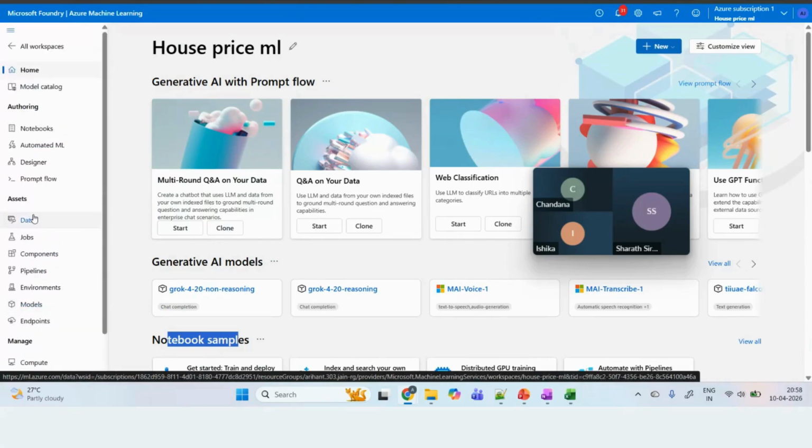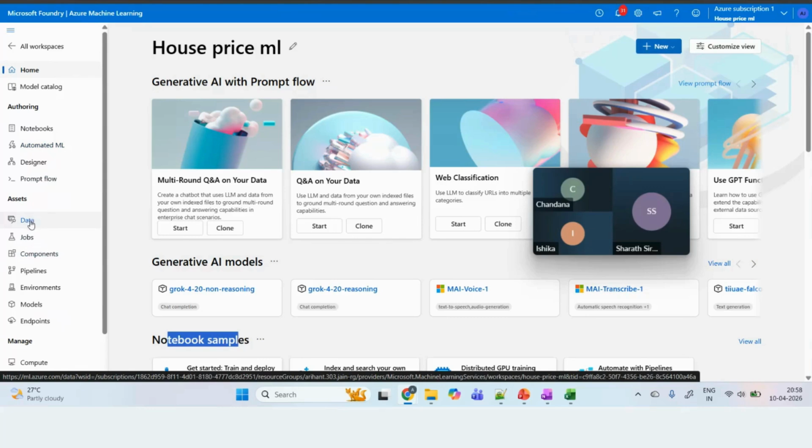Now the important part here, the first one, is the notebooks. Notebooks are basically Jupyter notebooks. Automated ML is like AutoML, which will try out different algorithms by itself and give you the best accuracy. But the thing is, it is very slow and very time consuming, because it will try out all the permutations and combinations, and based on that, it will give you the output.